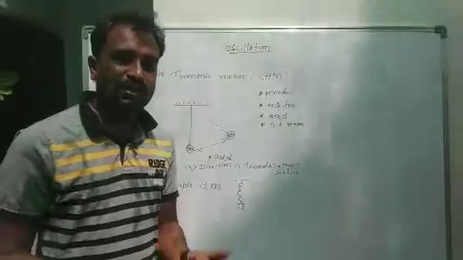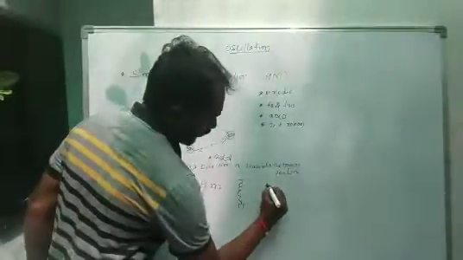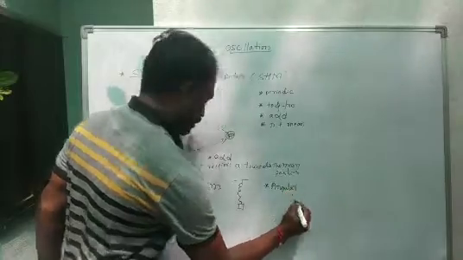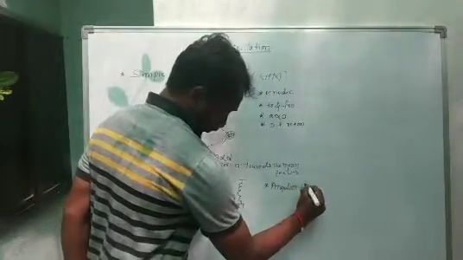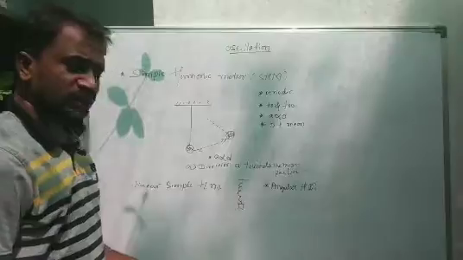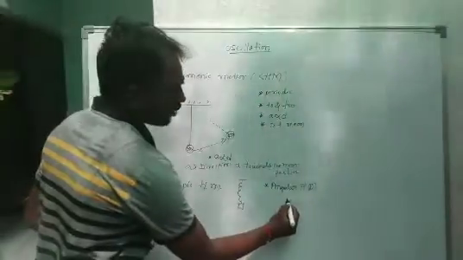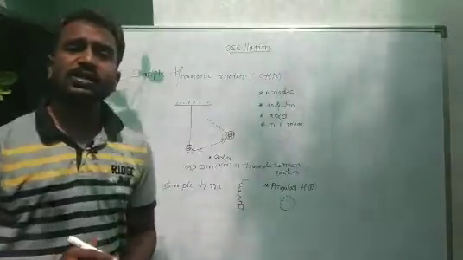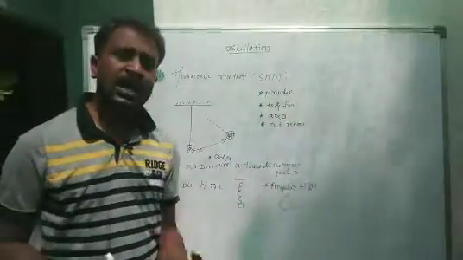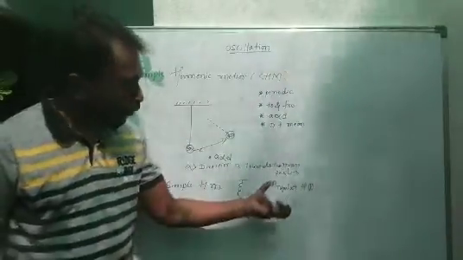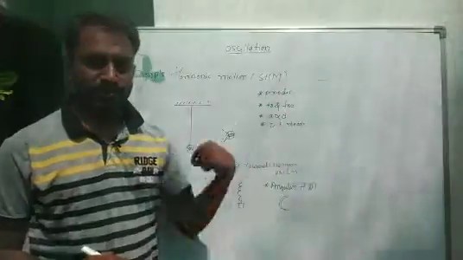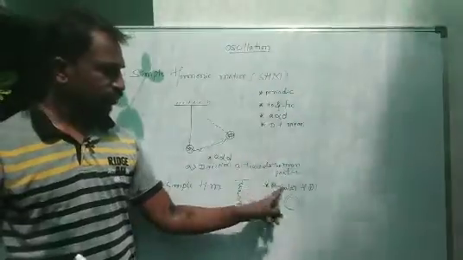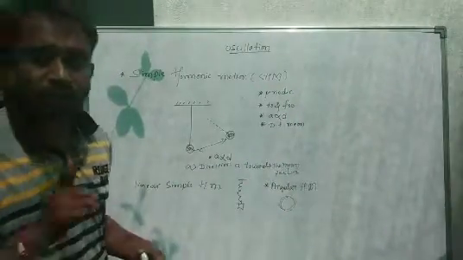Another one is angular simple harmonic motion. Angular harmonic motion means the particle shows a circular path. It means the motion of a particle along a circular path. Why? Because when the particle is on a circular path, only then we get a theta value, which means the angle of rotation. That's when we consider angular harmonic motion.